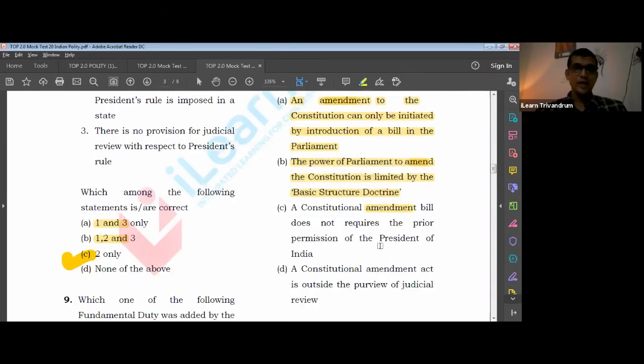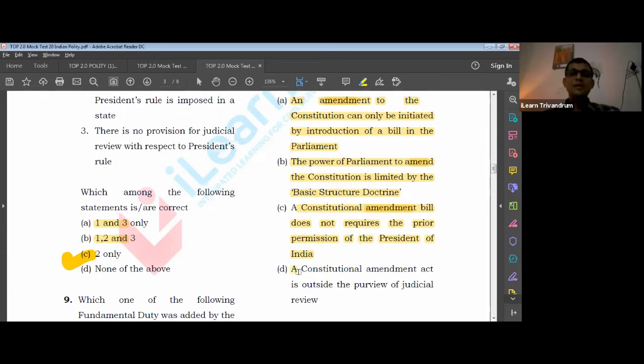So that is also right. A constitutional amendment bill does not require the prior permission of the President of India, which is correct, right? President's permission is not required. So answer should be D, that is a constitutional amendment is outside the purview of judicial review. No, constitutional amendment is definitely within the purview.